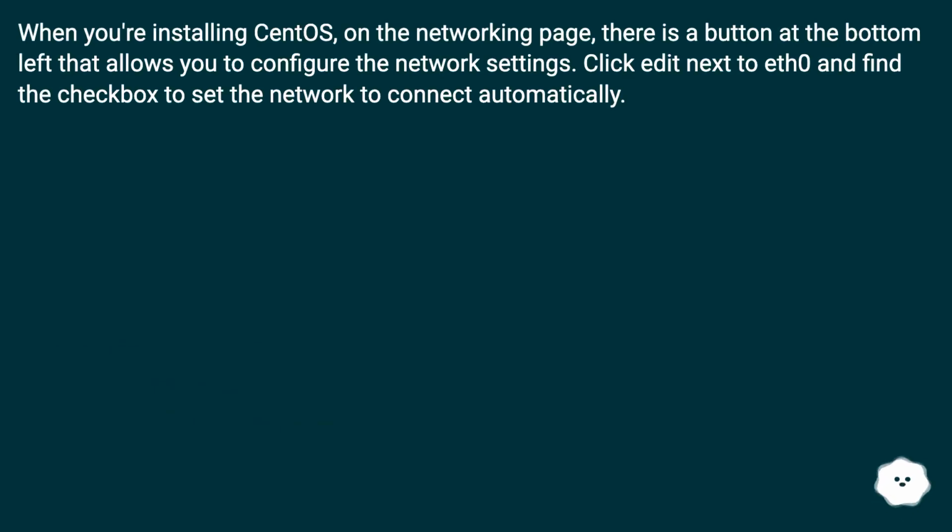When you're installing CentOS, on the networking page, there is a button at the bottom left that allows you to configure the network settings. Click Edit next to eth0 and find the checkbox to set the network to connect automatically.